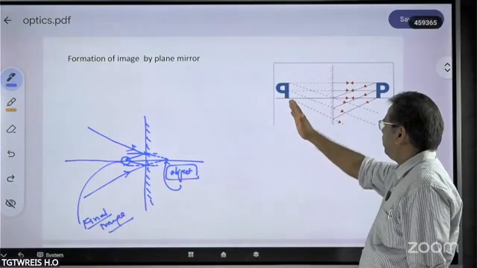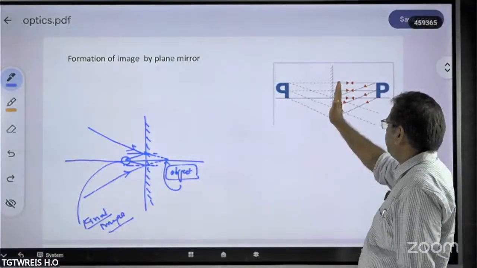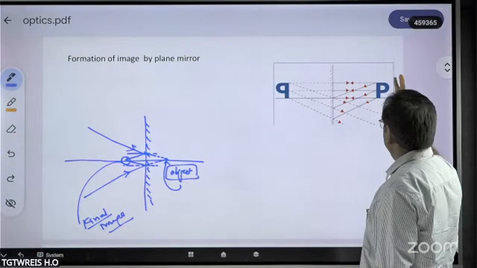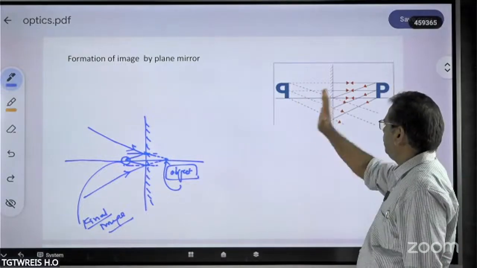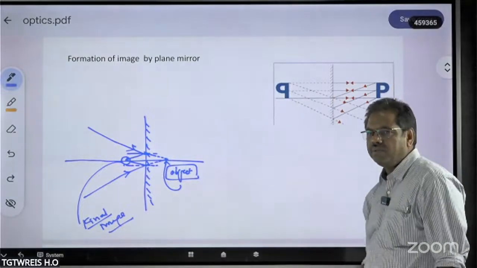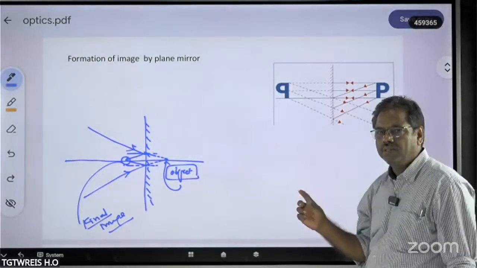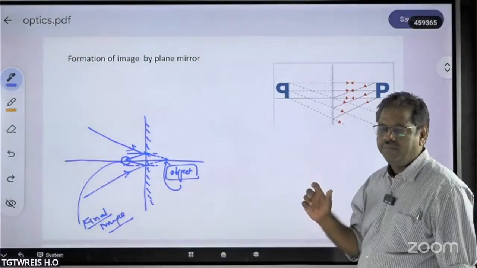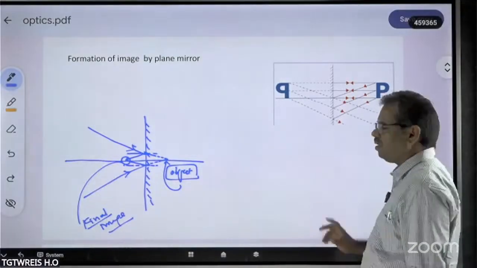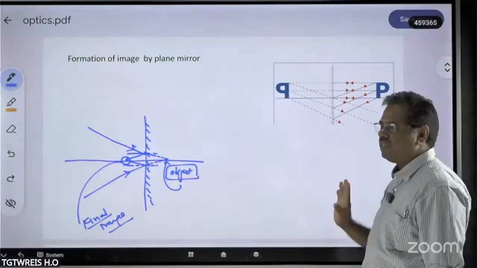Whatever distance the object maintains from the plane mirror, the image also forms maintaining the same distance from the mirror itself. So except for that flipping of the object image from left to right or right to left, that is the only difference that takes place.